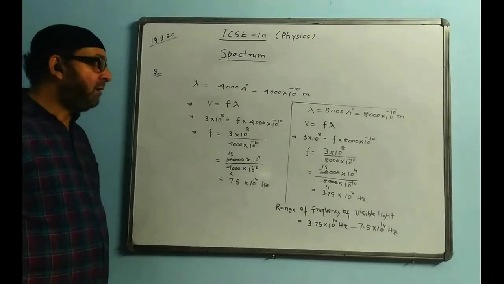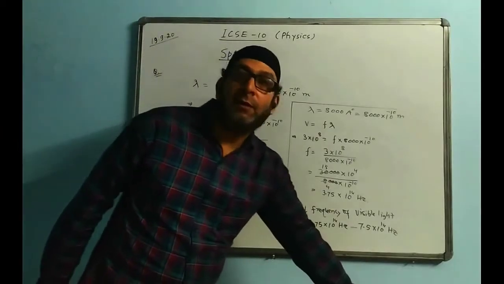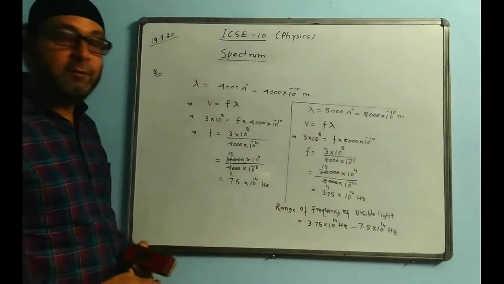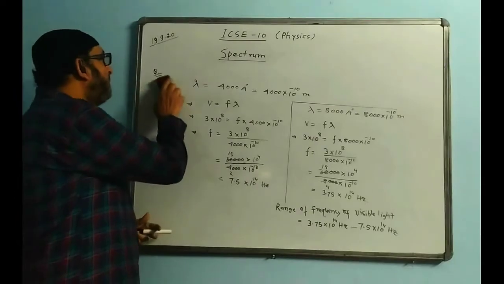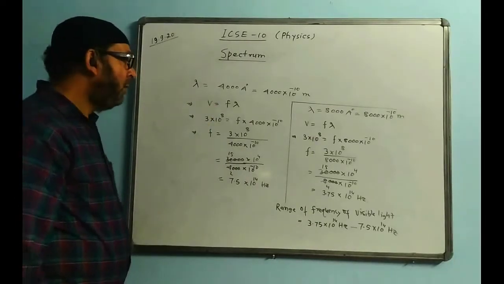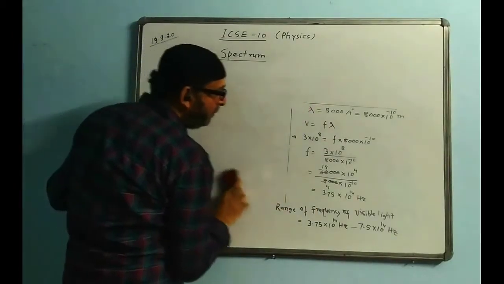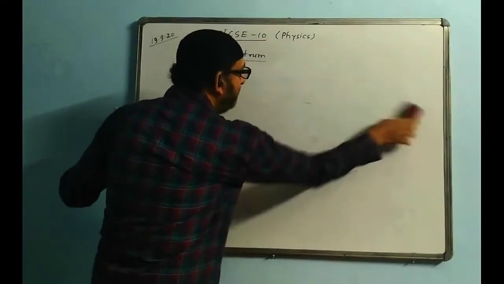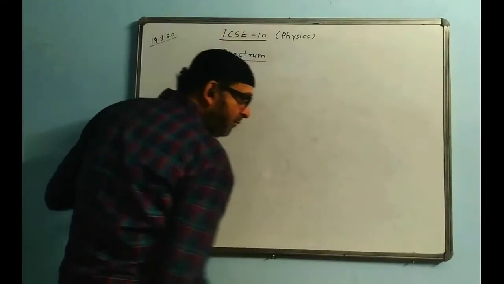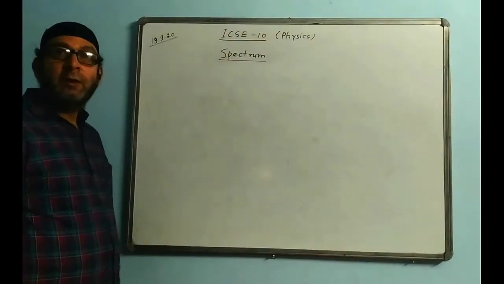By chance, if they ask you to give the range of frequency of visible light, we will give it like this. Okay. So I think we have done a sufficient number of problems which may come in exams based on the formula v equals f lambda from this chapter. Now we will do a little more theory and then the chapter will be over. This is a short chapter, quite small. And further they have reduced the syllabus, so it is now very short.